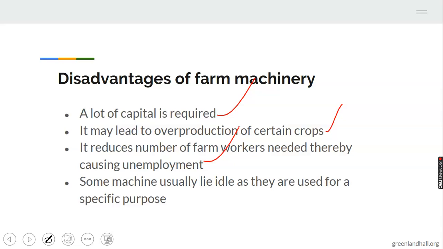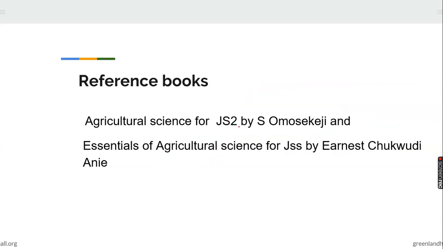Some machines usually lie idle as they are used for a specific purpose. The ridger will wait until the farmer is carrying out ridging before it can be used. Until harvesting time, before the harvester can be used. So those machines can lie idle until the season they are being used. These are the disadvantages of farm machinery.